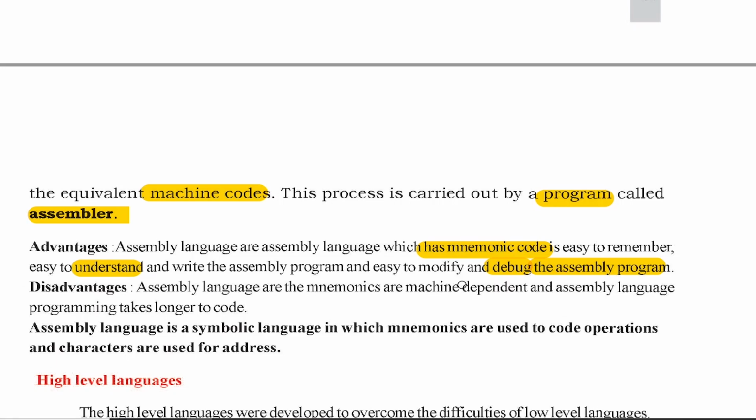Debugging means the process of removing errors from the program is called debugging. So therefore, from now onwards you will be familiar with the word debug. So now let us learn the disadvantages. What are the disadvantages?